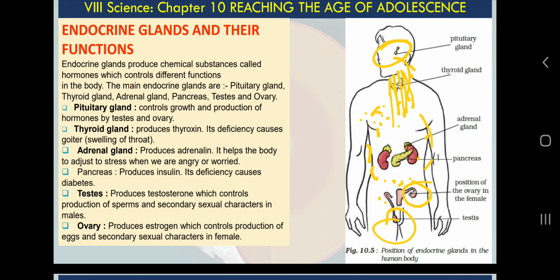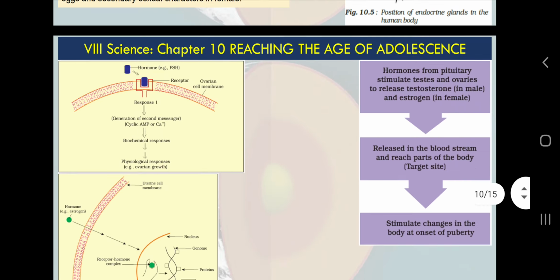Those hormones will go to the target organs, testicles in males and ovaries in females, and in response to that these ovaries and testicles will produce their hormones. Which hormones? Testosterone in males, estrogen and progesterone in females, and that will lead to the sexual maturity or changes in your body. How will they initiate changes in your body? Because they will go to the body cells and body cells will change. Okay, this is how. Very very simple to understand. Okay, no need to be overwhelmed by the information.